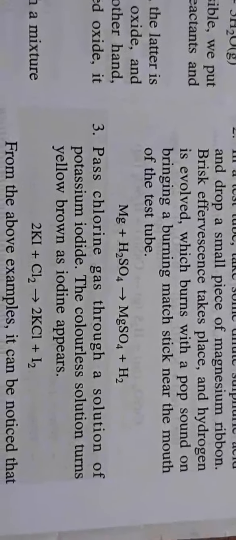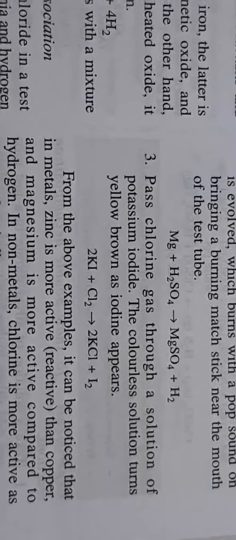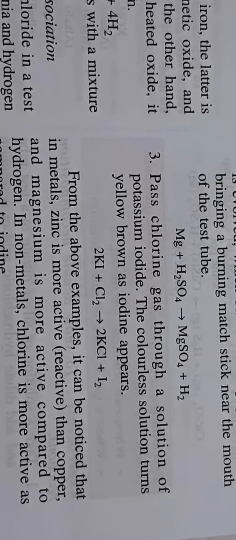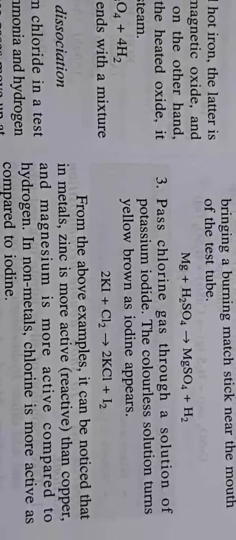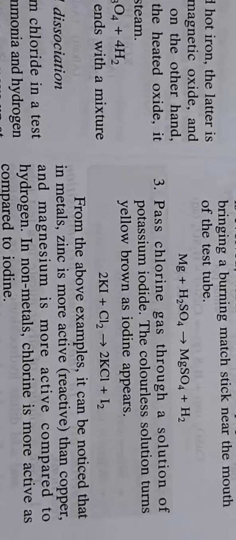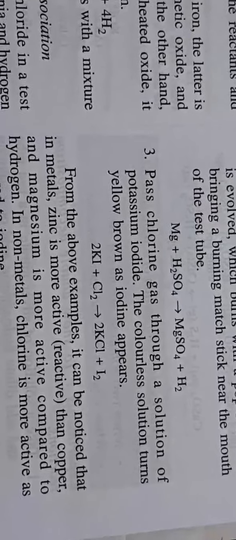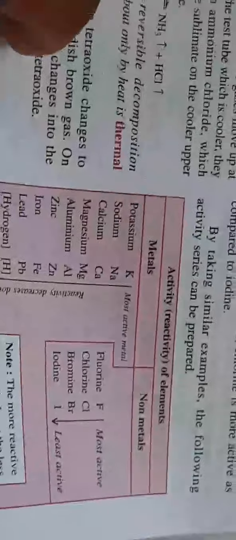So the reactions in which a more reactive metal displaces a less reactive metal from its salt solution, we call displacement reactions. It occurs not only in metals, it also occurs in non-metals. In the case of potassium iodide, if I pass chlorine gas, chlorine is more reactive than iodine, so it will displace iodine and form potassium chloride, which is colorless, and gives yellow brown iodine. There is an activity series given for metals and non-metals, showing which are reactive and which are less reactive. You need to learn this reactivity series.